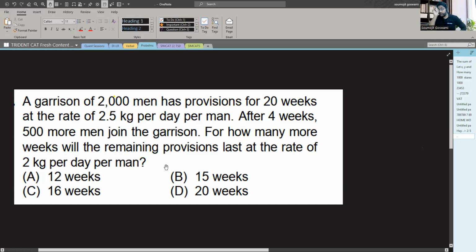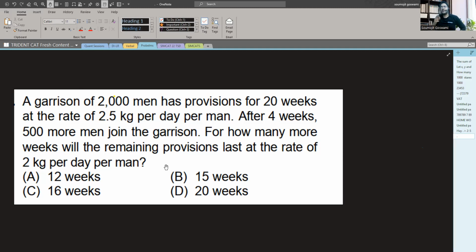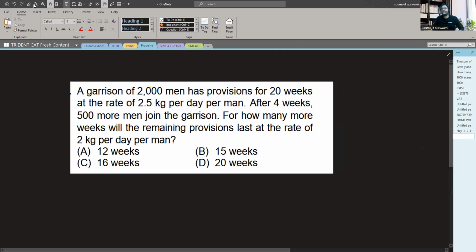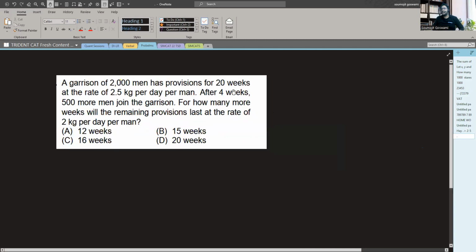Let's appreciate the question. Let's read the question and then see what we can do with it. It's a very interesting question. It says a garrison of 2000 men has provisions for 20 weeks at the rate of 2.5 kg per day per man. After 4 weeks, 500 more men join the garrison. How many more weeks will the remaining provisions last at the rate of 2 kg per day per man? First of all, this seems like a very moderate question. There is nothing that can stop you from solving or attempting this question.